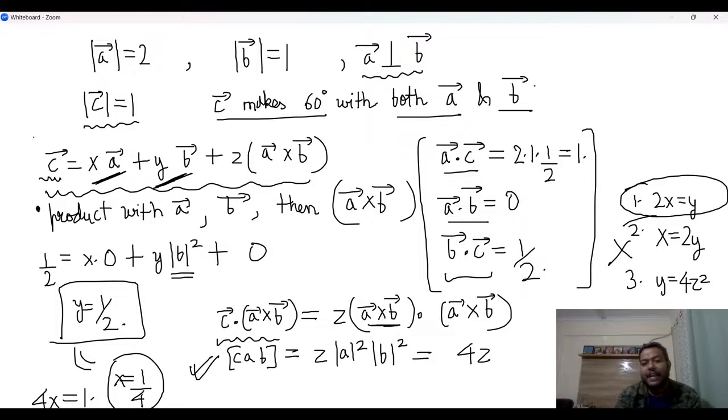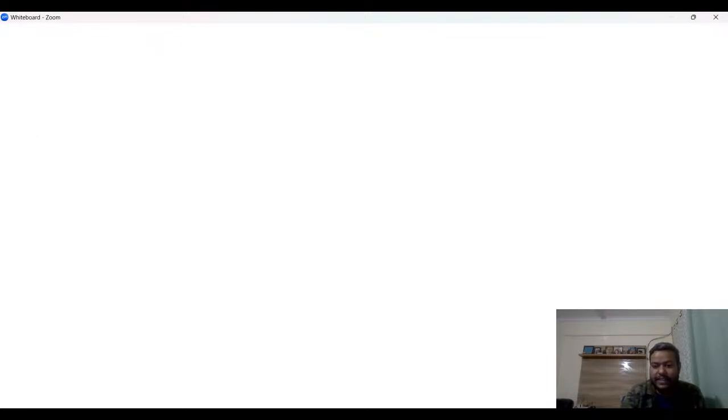Right? Now this is the point where you need a little bit of theory, and that theory is knowing this formula. See, right now I cannot find the triple product. I don't know the vectors. Unless you know the components and all, it is difficult to find the triple product. So you will find it difficult to find the value of Z. Right? So here I would give you this result that you should always remember, and this result can be proved, and we might prove it in our vector classes. As we go ahead to vector triple product in my vector series, I will try and prove this result for you. You should know this.